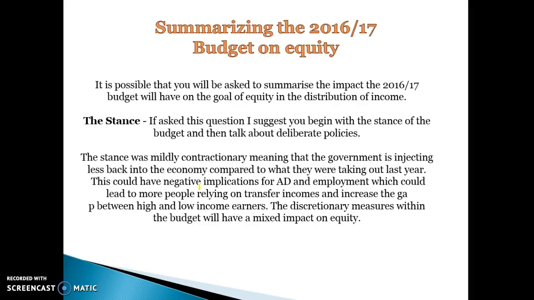So, to summarise the impact of the 2016-2017 budget on equity, you first of all would need to begin with the stance, and say that the mildly contractionary stance means that the government is injecting less back into the economy than what they're taking out.